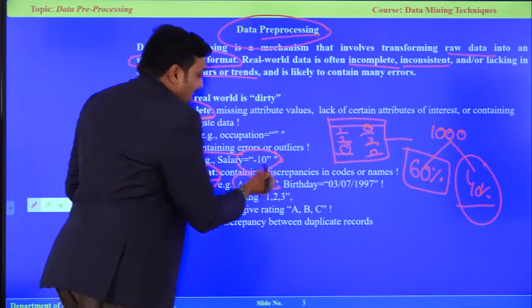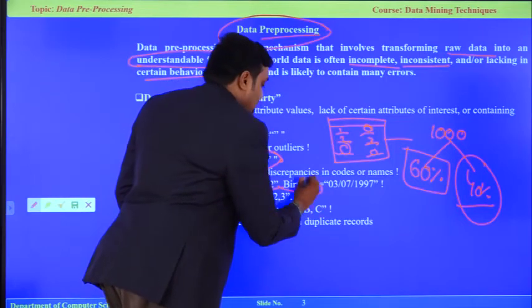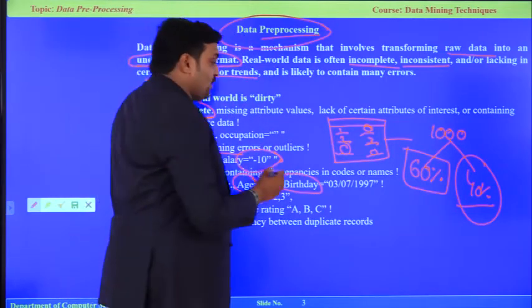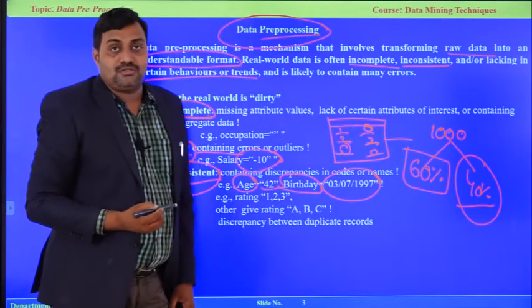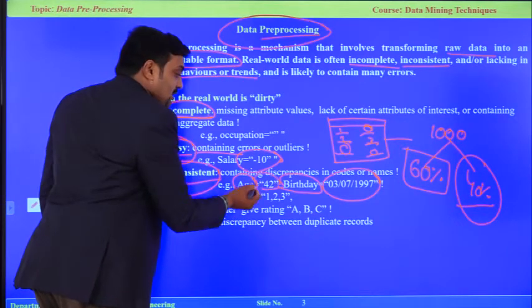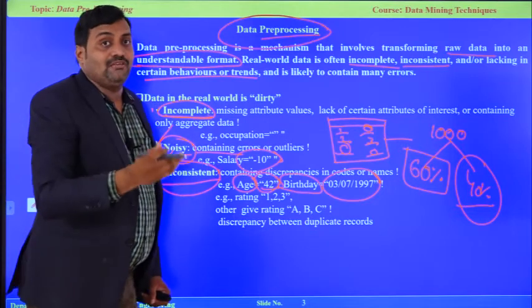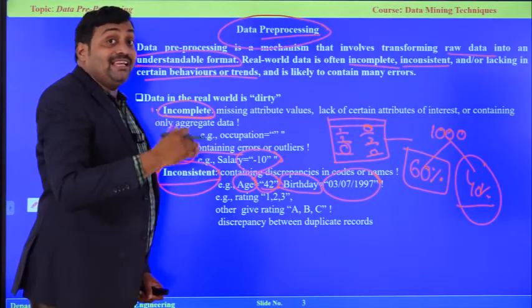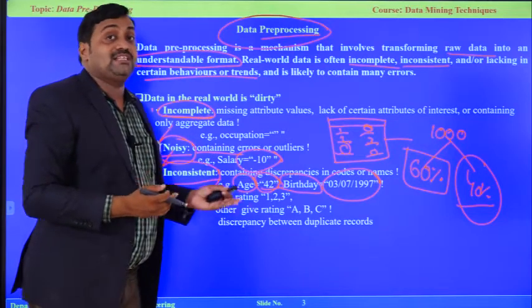Okay, 42 is correct, but somebody may enter their date of birth as age. Or when I am looking for the date of birth, they may enter it within double quotes. That means it's a string. Or the age with double quotes is a string, not a numerical value. So, in inconsistent data, we are looking for a numerical value or a date, but we are getting a string type.